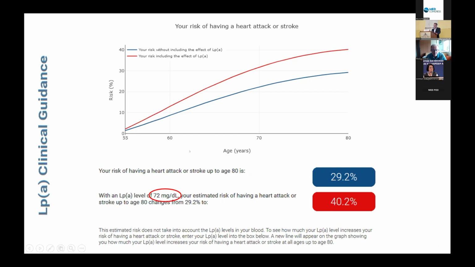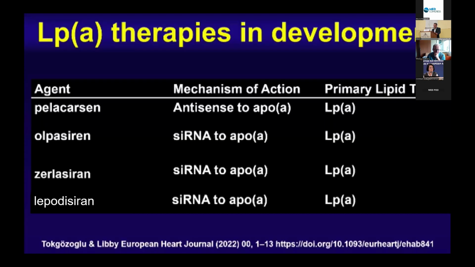but if you take into account that he has an Lp(a) of 72 milligrams per deciliter, then the risk increases to 40%. And this can be shown to the patient, and you can take decisions for more aggressive lipid and other lifestyle, etc., risk management.